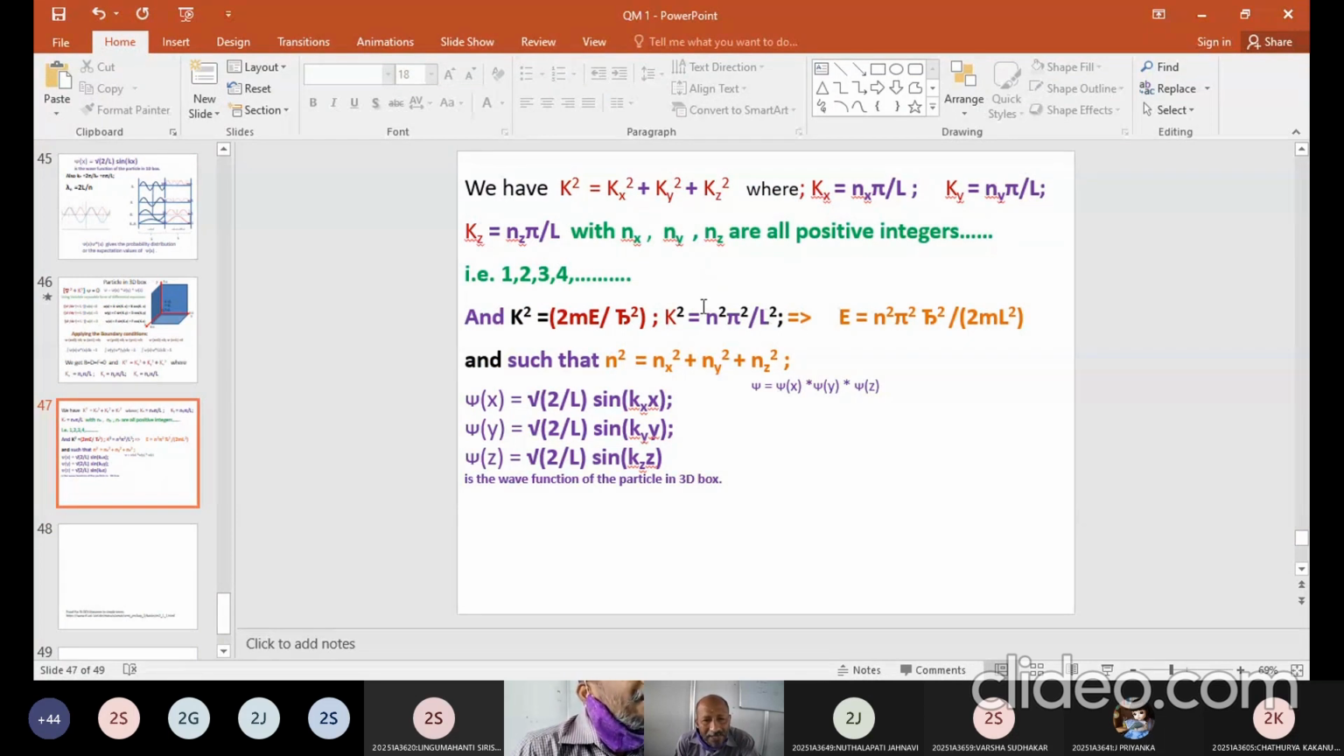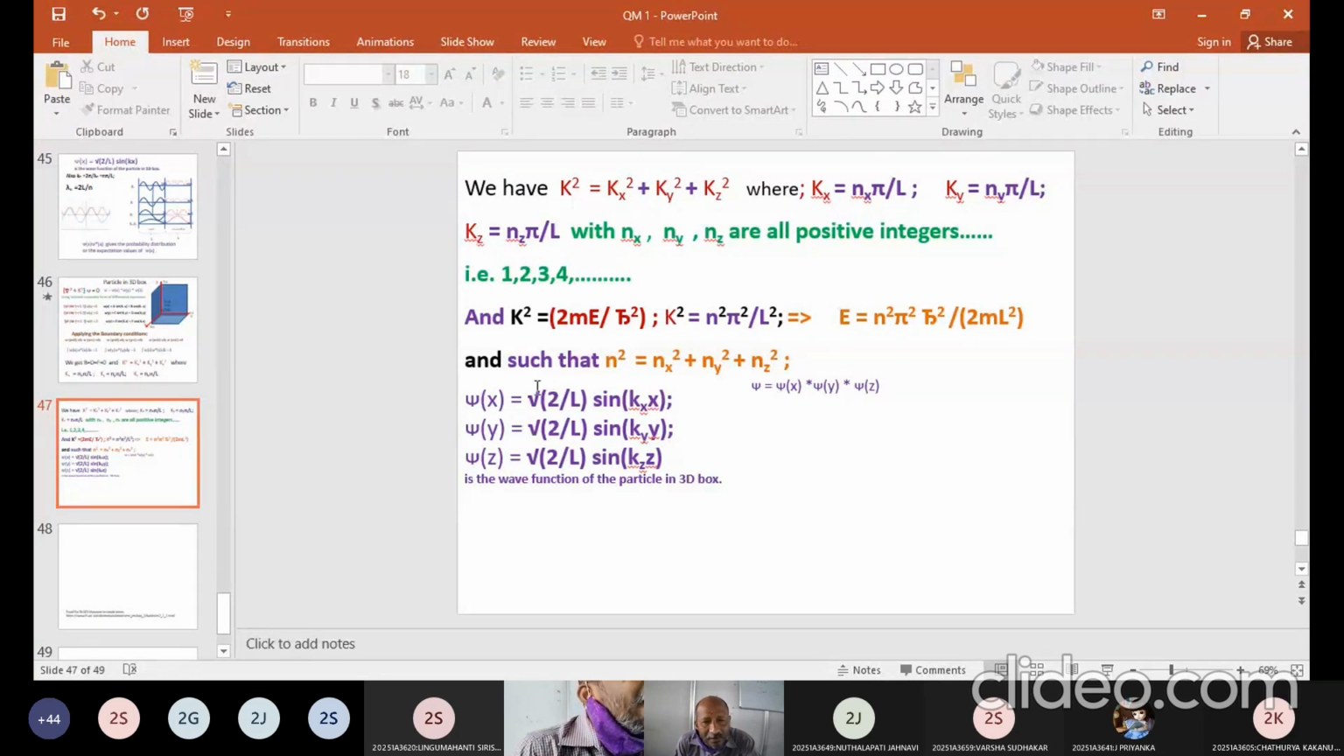So what I have is I can take n square is equal to nx square plus ny square plus nz square. How did you get it, sir? K square is equal to kx square plus ky square plus kz square. Substitute those terms over here and you will have pi square by L square common. Then you will have nx square plus ny square plus nz square, and you consider that as n square. So this will be the condition, right?